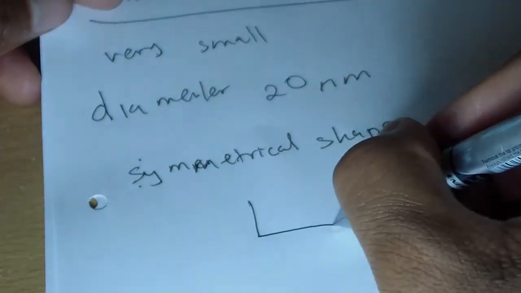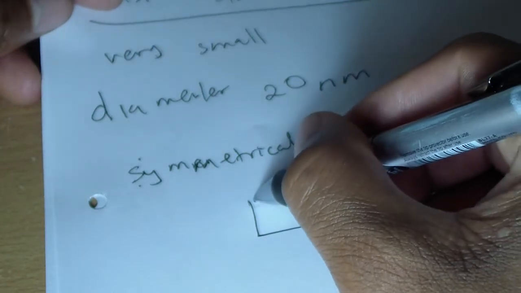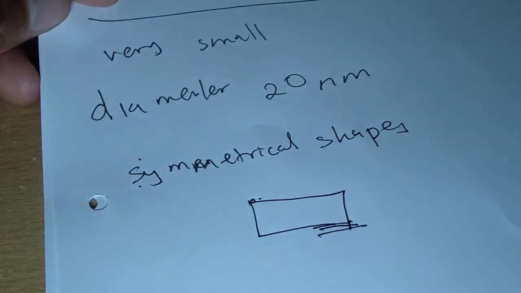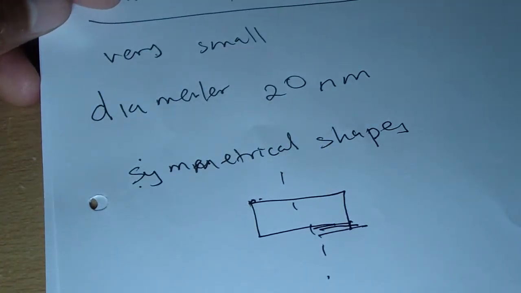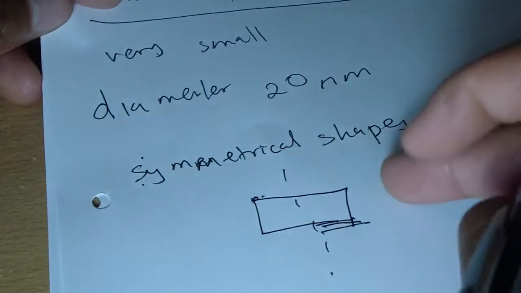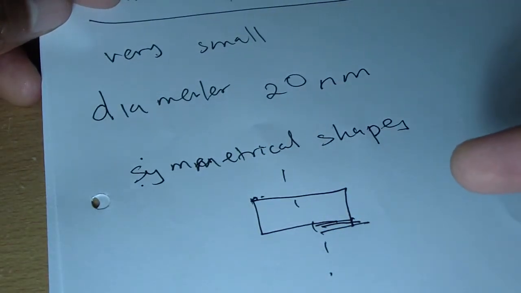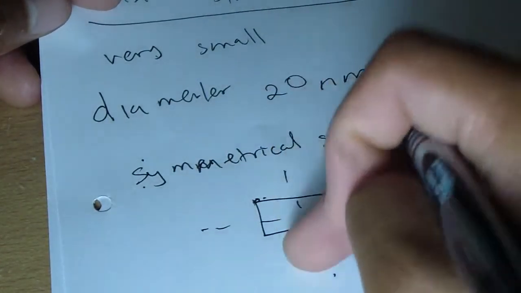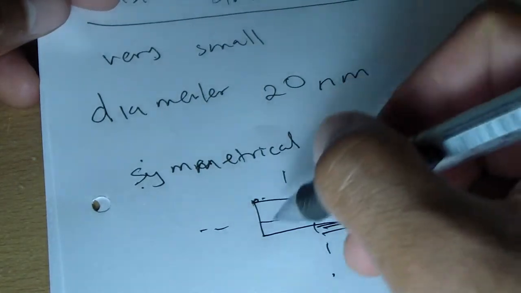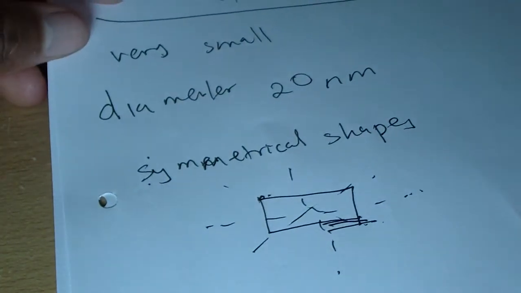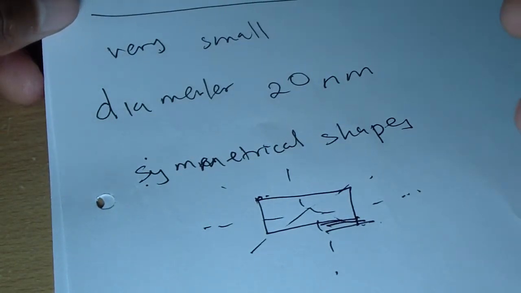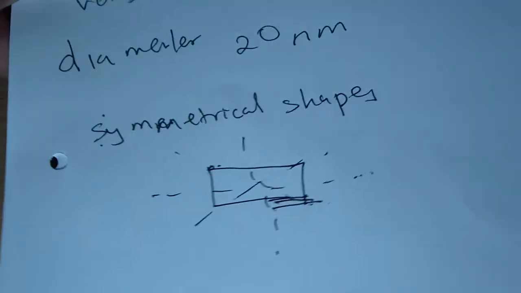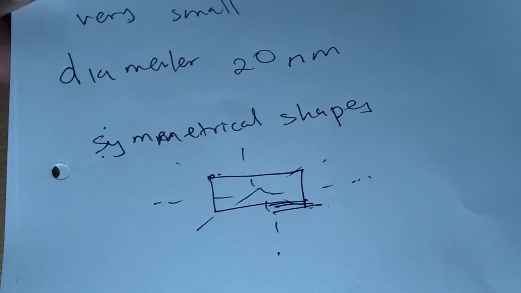For example, if I draw a rectangle, there's my rectangle. What to note with the rectangle is that I can divide it like this, and then I've got two sides of the rectangle that are equal after dividing, so that makes it symmetrical. I can divide it like that, then it's also symmetrical. I've got two sides that are exactly the same. I can divide it like that, and like that, so that makes it multi-symmetry.